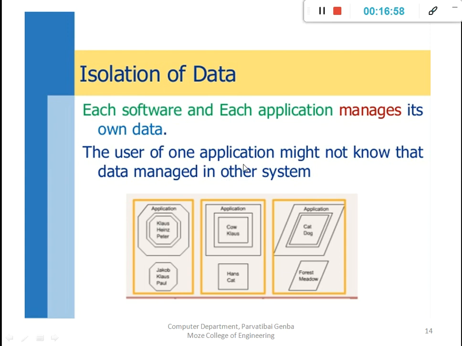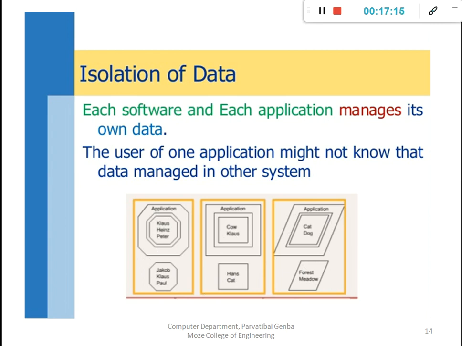The user of one application might not know that data is managed in another system. Consider this is the Notepad, this is the Word file, this is Excel. It's very difficult to know about each other. This is simply the isolation of data.